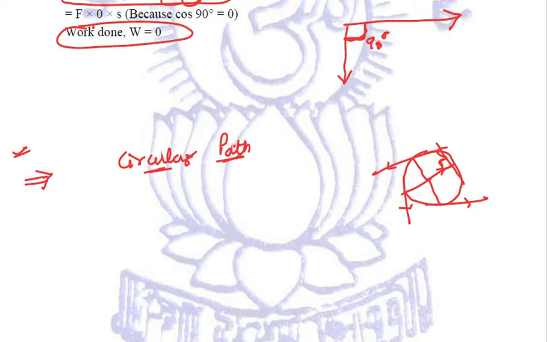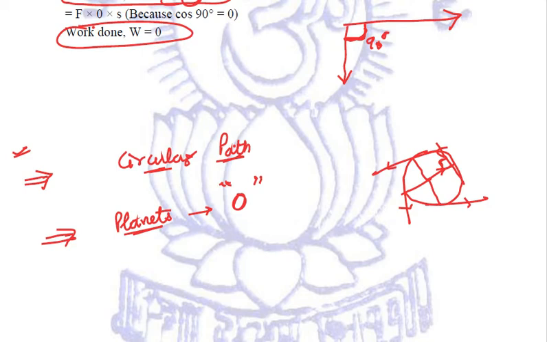This is the main reason why we say that all the planets which are revolving around the sun are not doing any work. The work done is zero. Why? Because all the planets are moving around the sun in circular orbits, and the force of gravity of the sun is acting in the perpendicular direction, and because of that 90-degree angle, the work done will be zero.